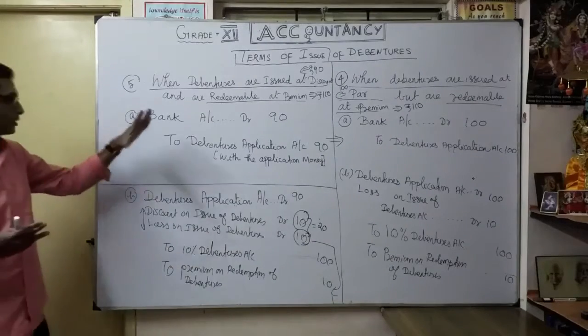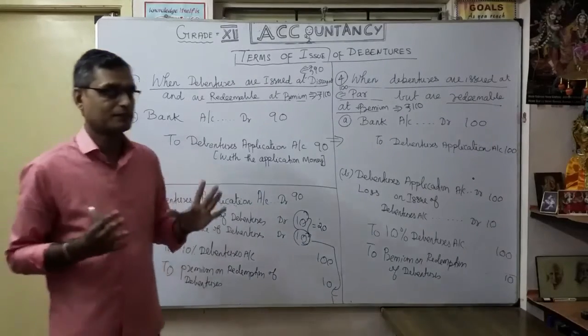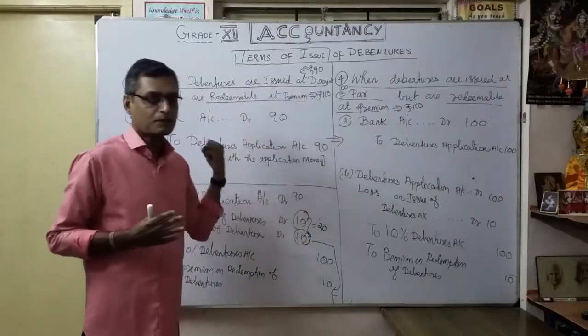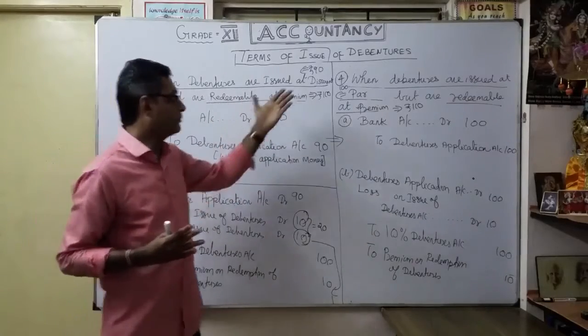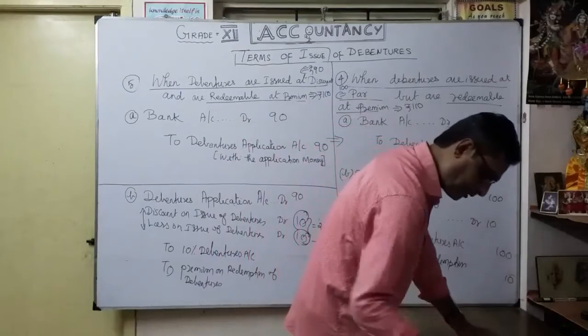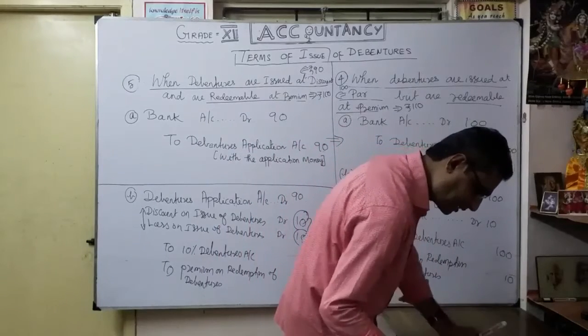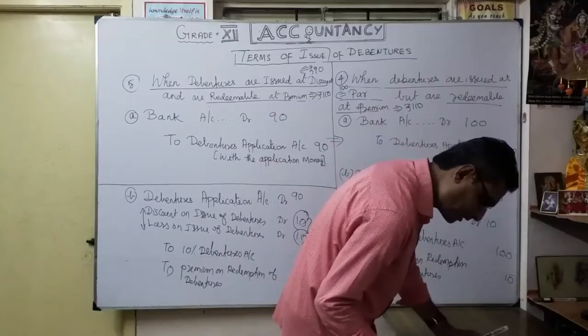Very important. There is a little bit of confusion, so you should be very careful. Issued at discount, redeemable at premium. So coming to the final one, the final climax, that is our sixth case. Very important case. What is our sixth case?